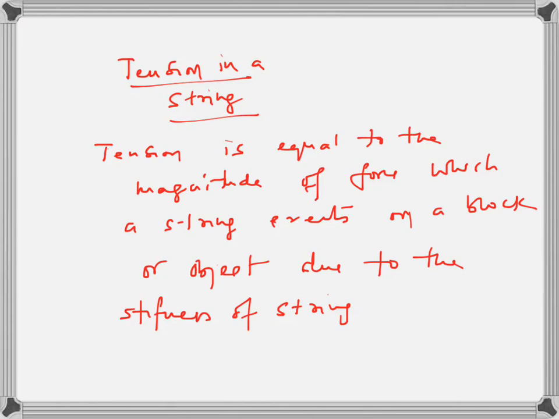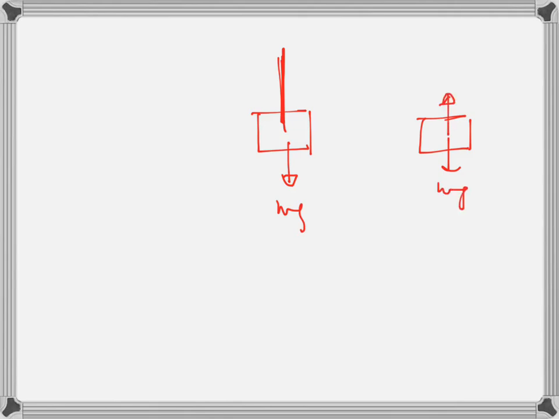Okay, for example, I have a block here tied by a string and I am holding it. The block does not fall down even though earth is exerting certain force on the block, mg. Okay, why it is not falling down? Because the string is exerting a force on the block. Okay, the magnitude of this force which the string exerts on the block, that we denote it as tension. It is because the string is stiff. Okay, it is pulling the block, countering mg. Okay, that force is called tension.